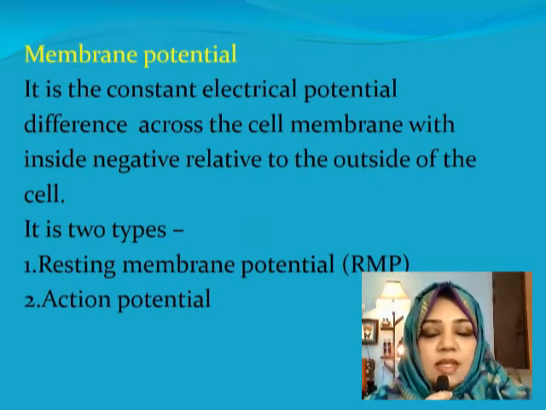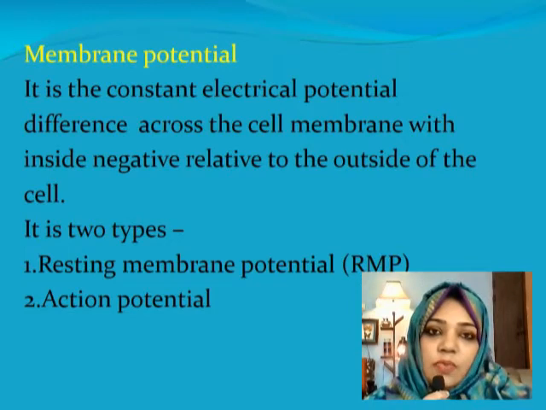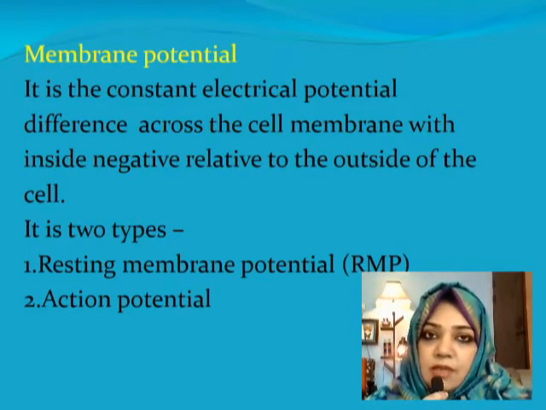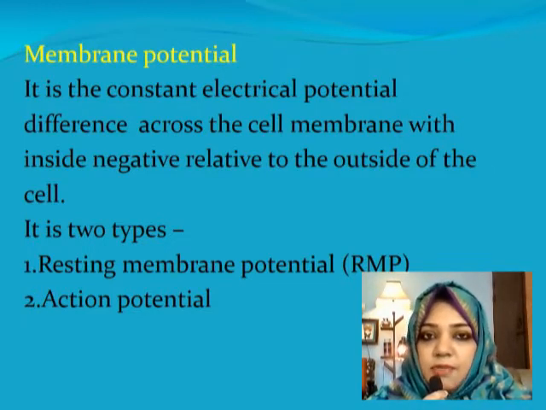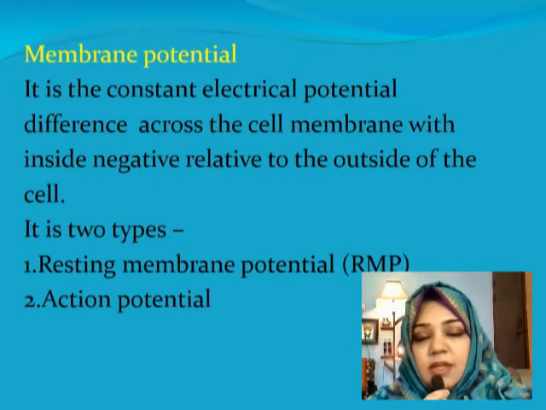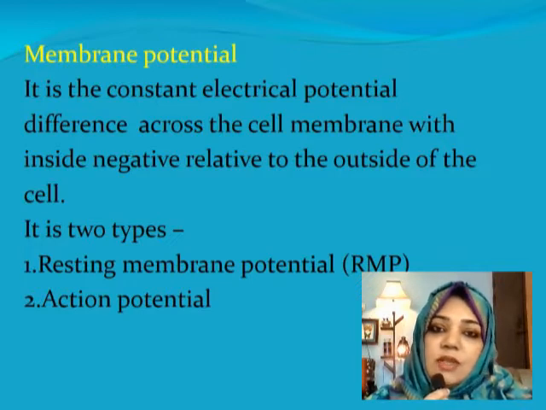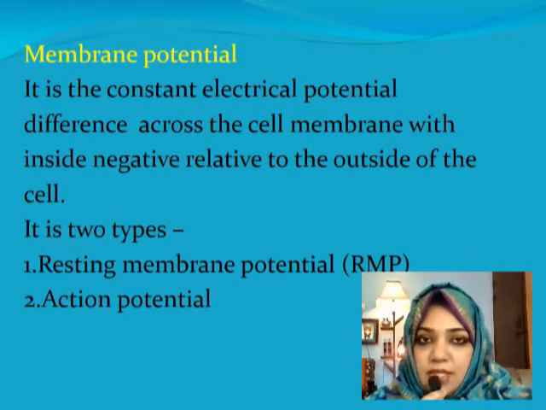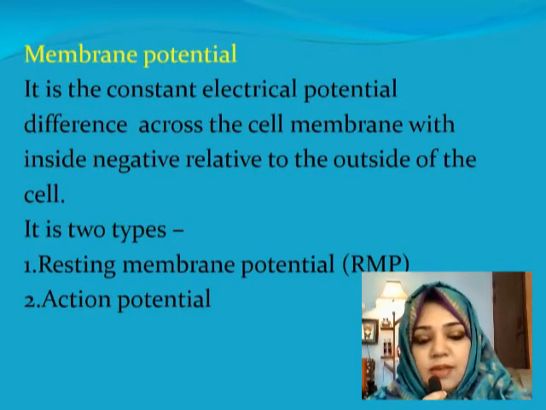It is the constant electrical potential difference across the cell membrane, with inside negative relative to the outside of the cell. So inside the cell it is always negative and outside the cell it is always positive, and this constant electrical potential difference across the cell membrane is known as membrane potential. And this membrane potential is of two types. One is the resting membrane potential and the second one is the action potential.